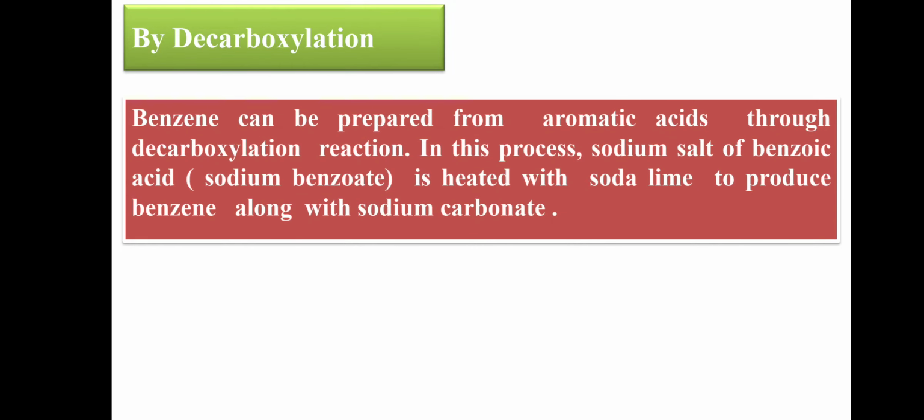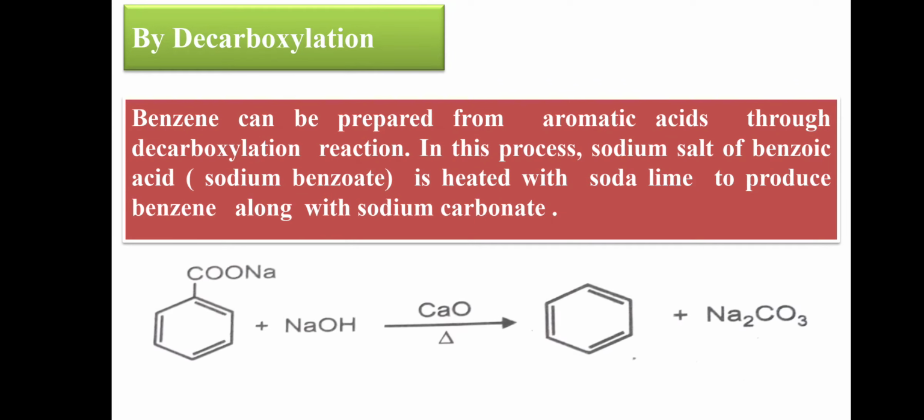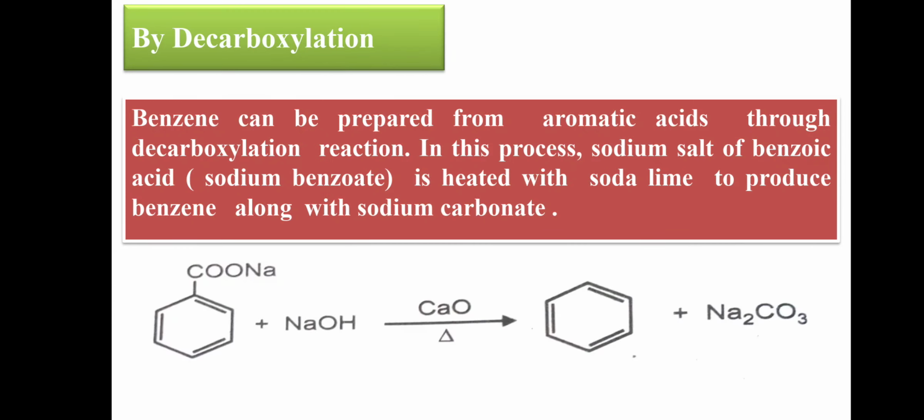Then number 2, by decarboxylation. Benzene can be prepared from an aromatic acid. Decarboxylation means removal of the CO2 molecule.